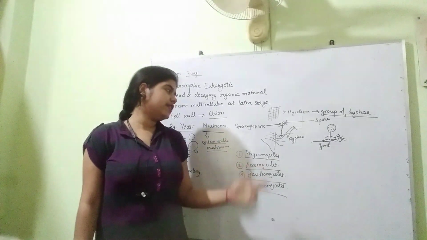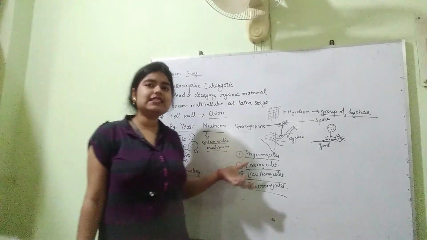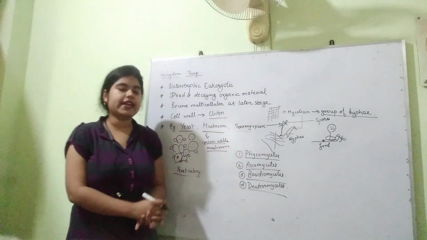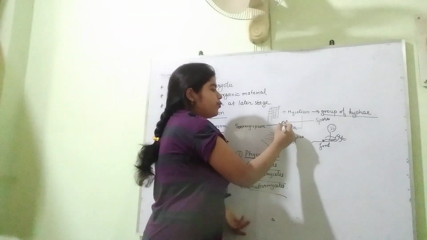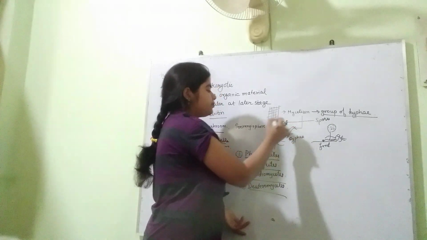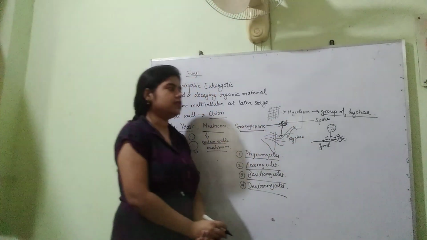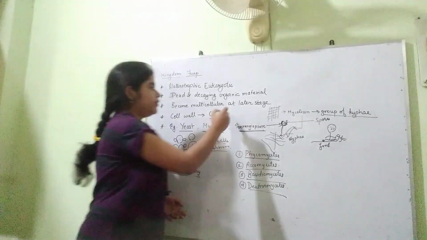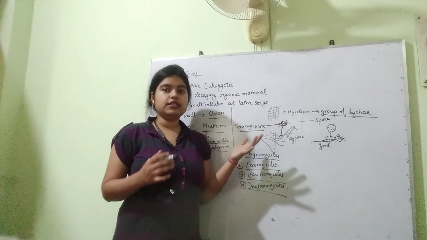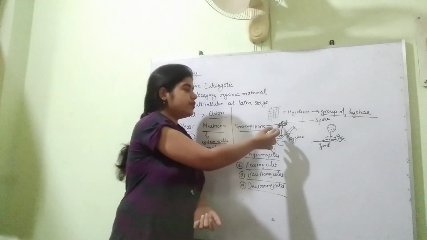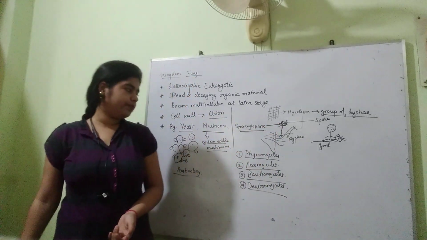Then you have Ascomycetes, and these classes are categorized on the basis of the fruiting structures or the sporangiophores. So these are classified on the basis of the fruiting bodies which they form.